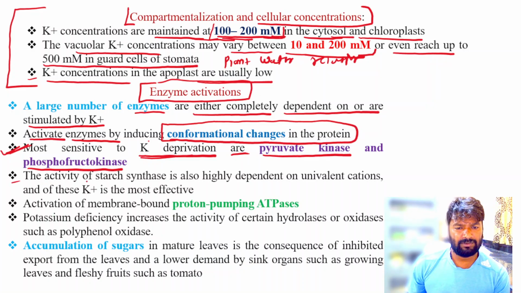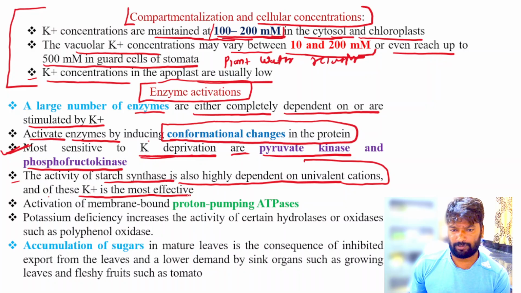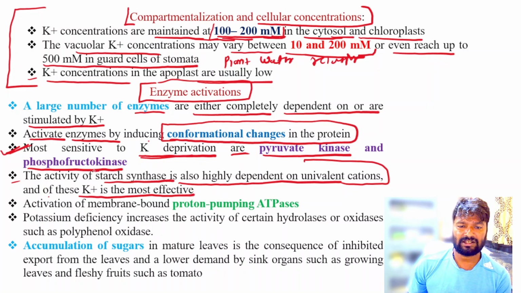Next, the activity of starch synthase is also highly dependent on univalent cations, and of all of them potassium is the most effective. So starch synthesis is also dependent upon potassium concentration.